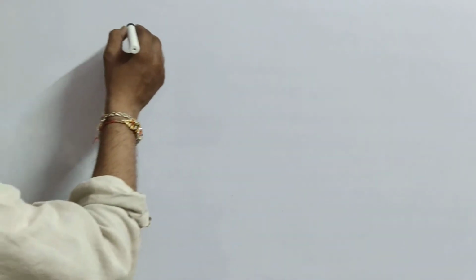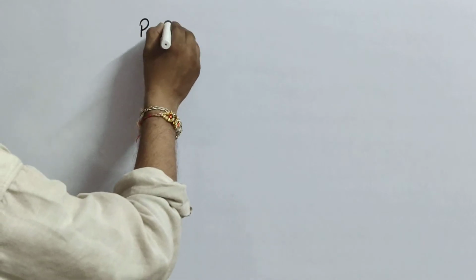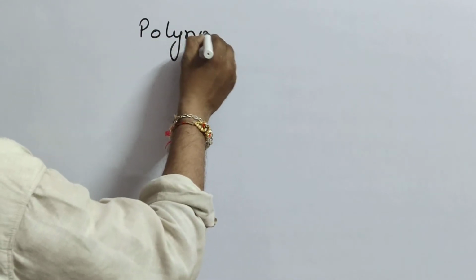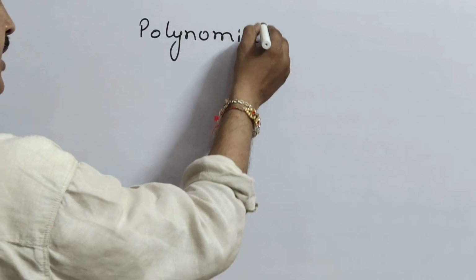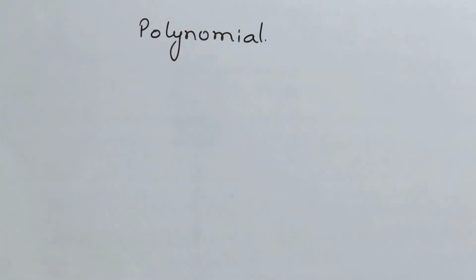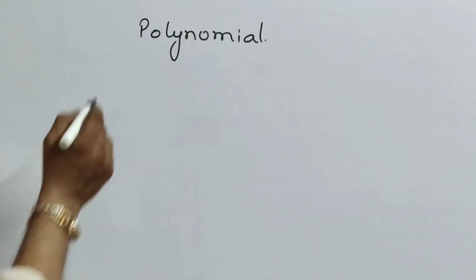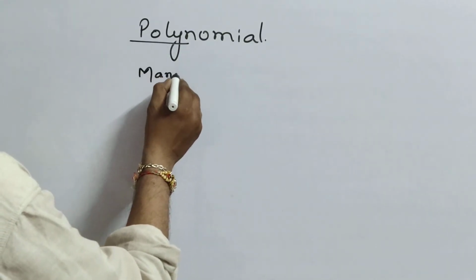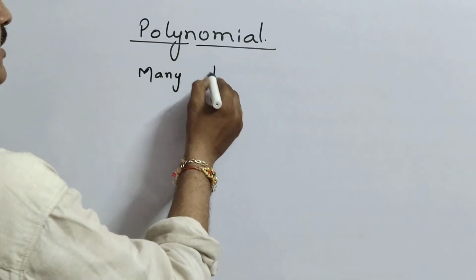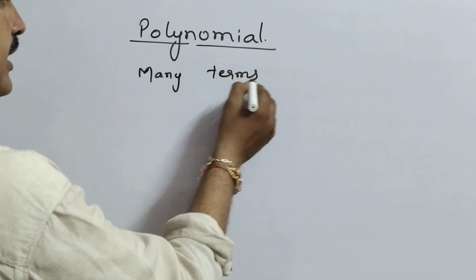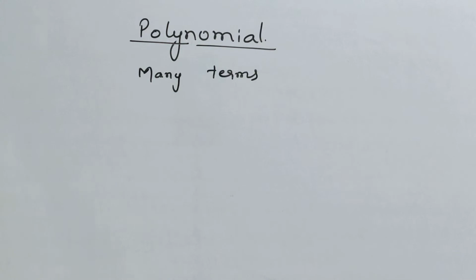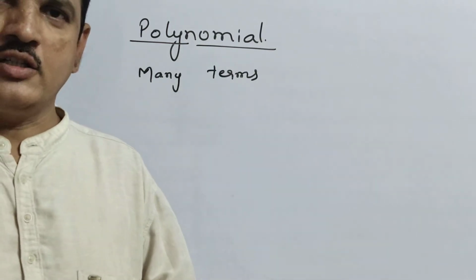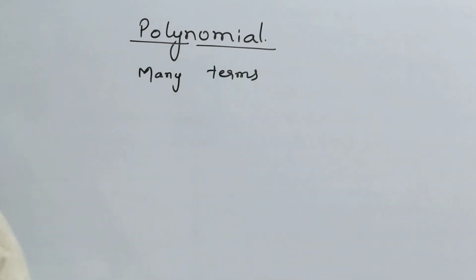Okay, children, see here. The name I told you, no? See here, what is the name I am writing here? Polynomial. What is this polynomial? See here, poly means many, nomial means terms. That means many terms. Just now you learned what terms are.